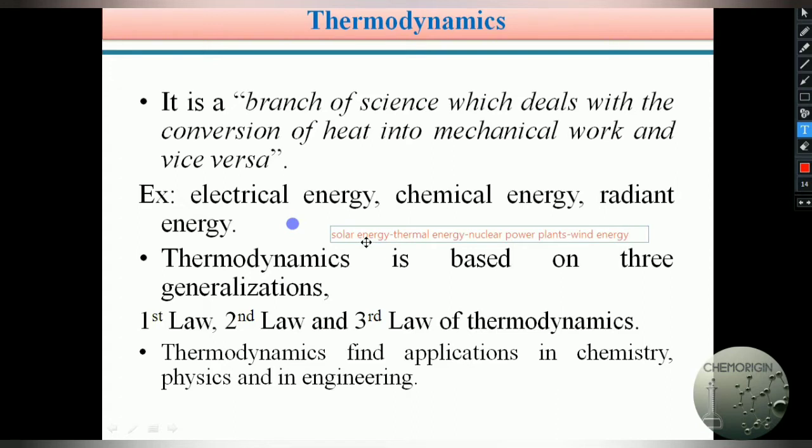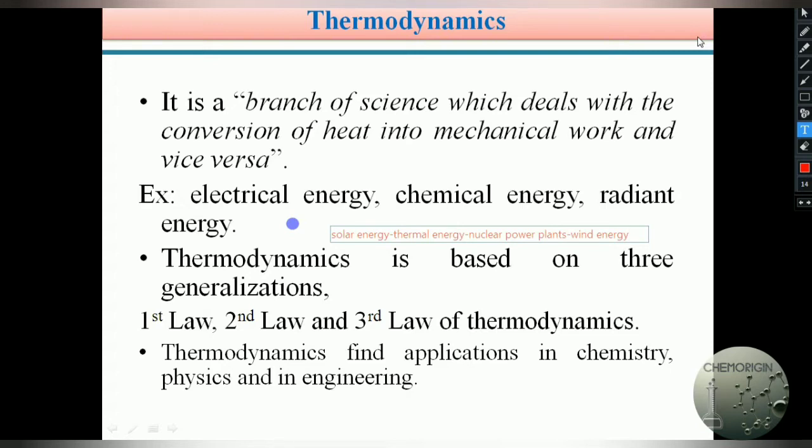Hence students, simply we can define thermodynamics as a branch of science which clearly explains how heat is converted into mechanical work, or vice versa, meaning how mechanical work is converted into heat. In this form, we can easily define thermodynamics.